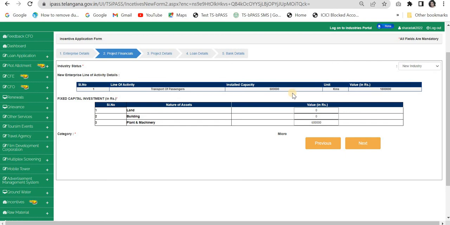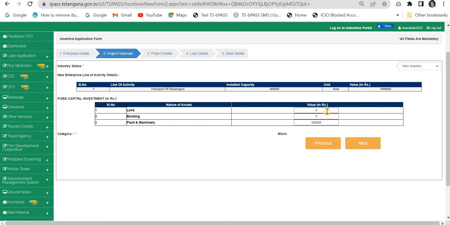And installed capacity. I have taken information from the district industry centers and various other officials, and they have given me this information. I don't know whether it is correct or not, but installed capacity is like how long the car will be traveling in its lifetime. It is given in kilometers and the value, the expenditure you incur for driving this many kilometers. Fixed capital investment, we have to proceed to the next table.